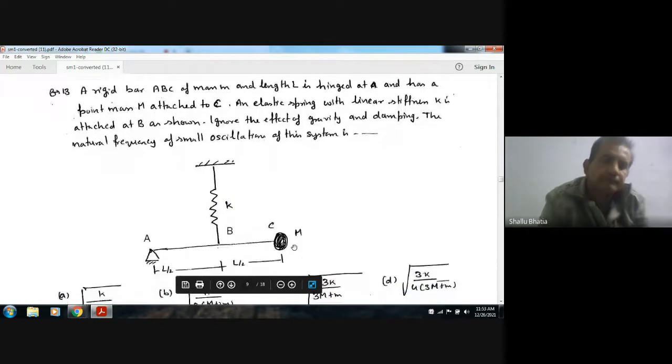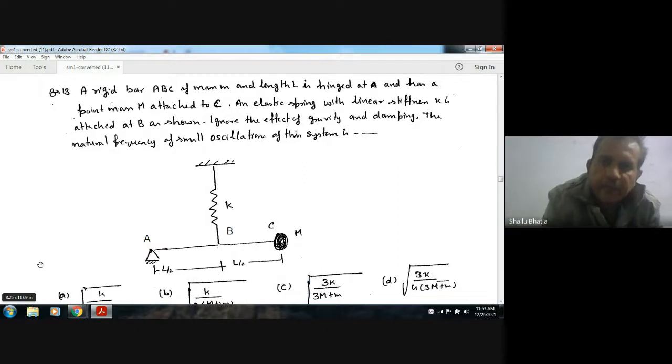Next. A rigid bar ABC of mass m and length L is hinged at A and has a point mass m attached at C. An elastic spring with linear stiffness K is attached at B as shown. Ignore the effect of gravity and damping.